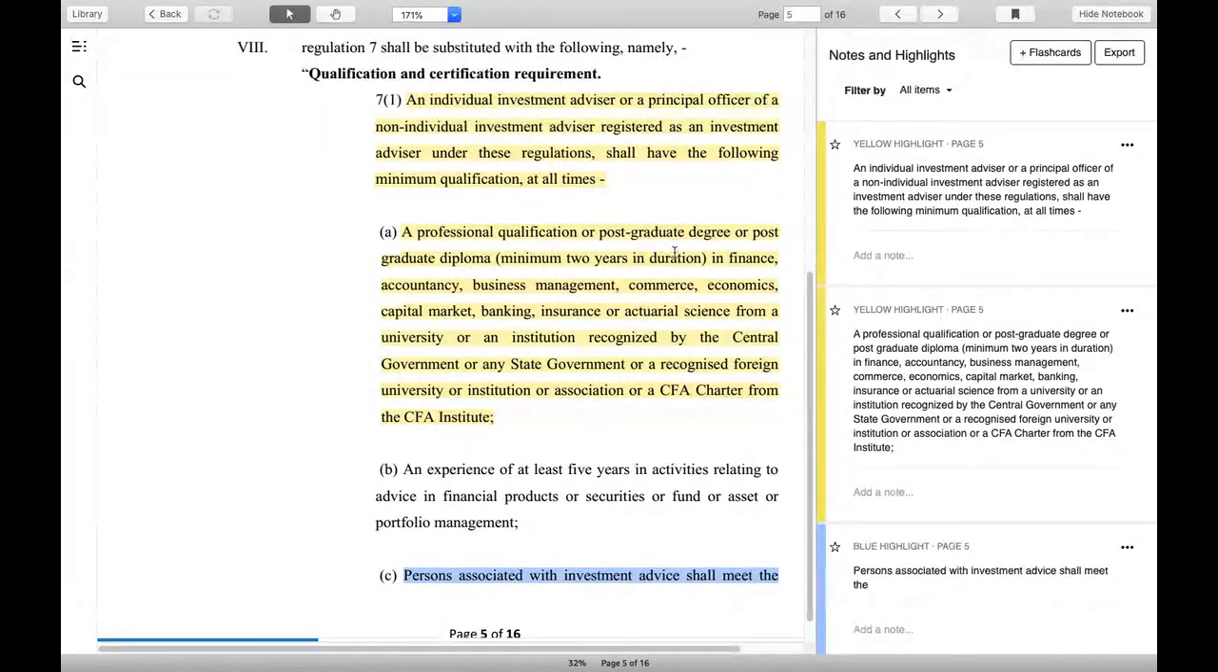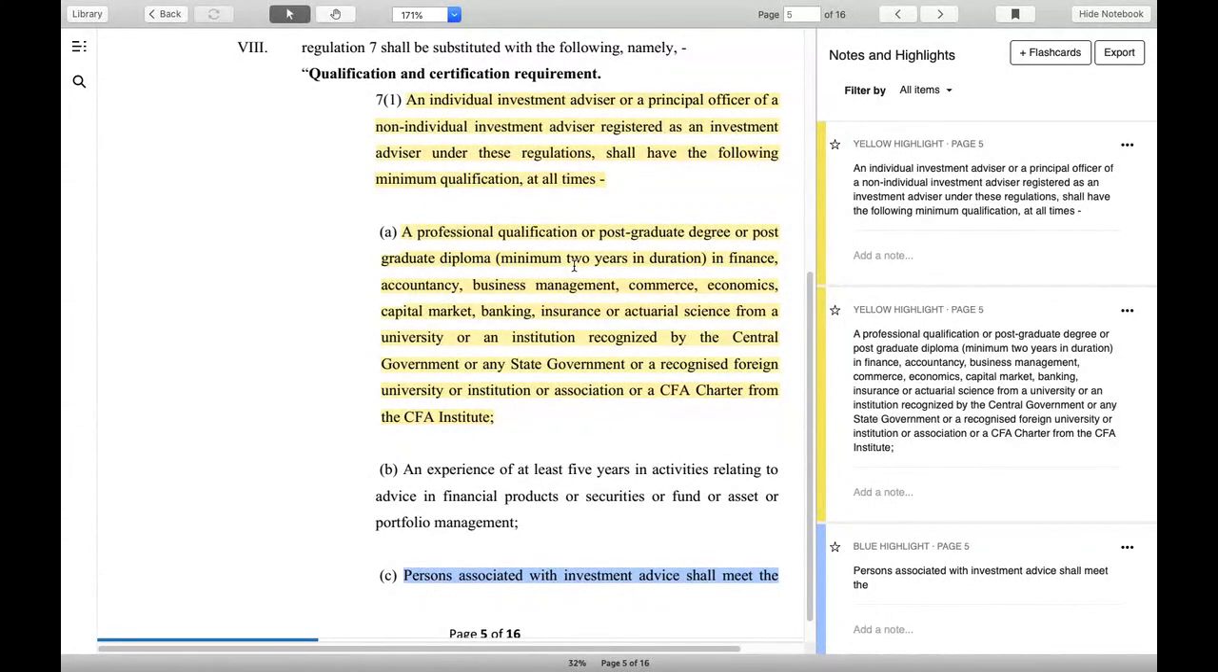The diploma which has 2 year, 1 year diploma is not applicable, 2 year. In finance, accountancy, business management, commerce, economics, capital market, banking, other. So, if you are going to become a principal officer, the managing director of a non-individual firm which is going to work as both MFD and IA, they will have to ensure that the managing director has completed such course.